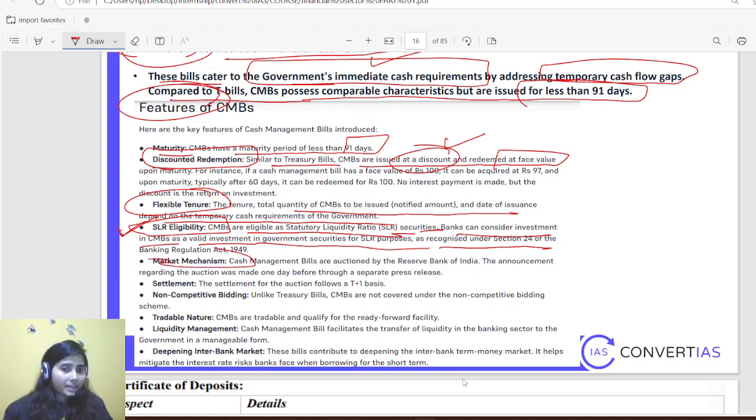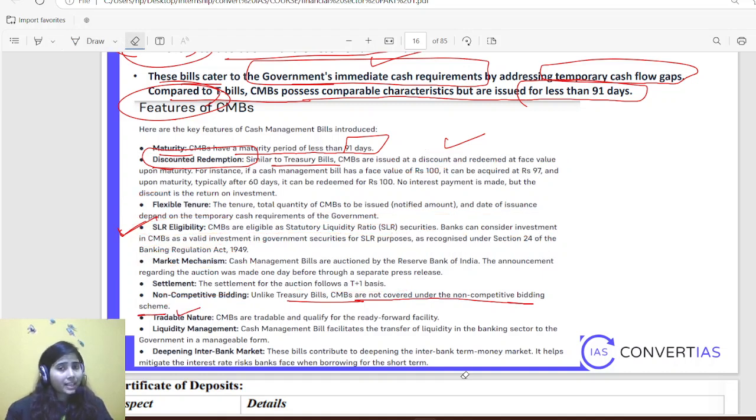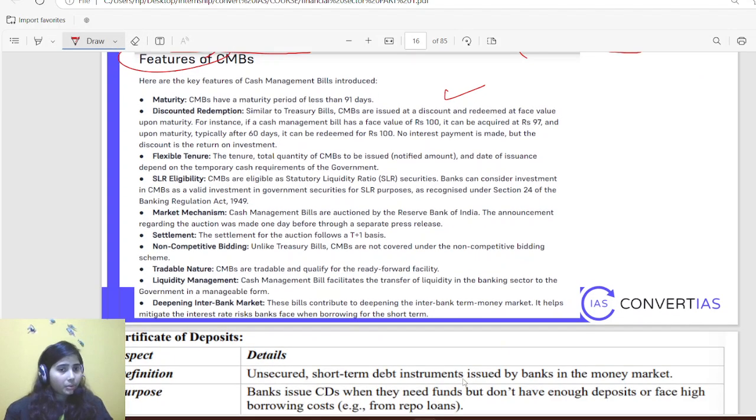Okay, then market mechanism, same thing. There is nothing much important. Settlement is on a T plus one basis, non-competitive bidding. Unlike treasury bills, CBM are not covered under the non-competitive bidding scheme. So for treasury bills there is an auctioning process, but here there is no auctioning process. Then tradable nature, also CBM are tradable and qualify for the ready forward facility.